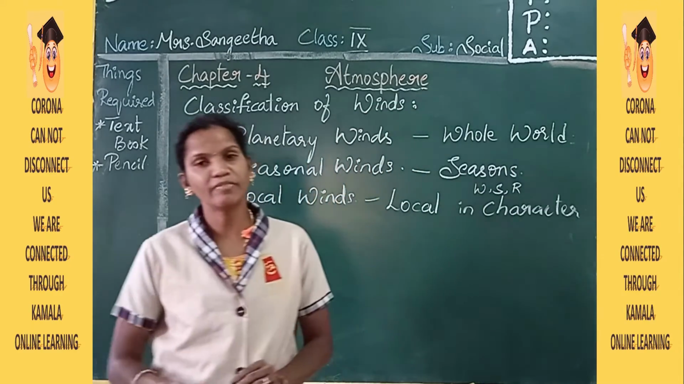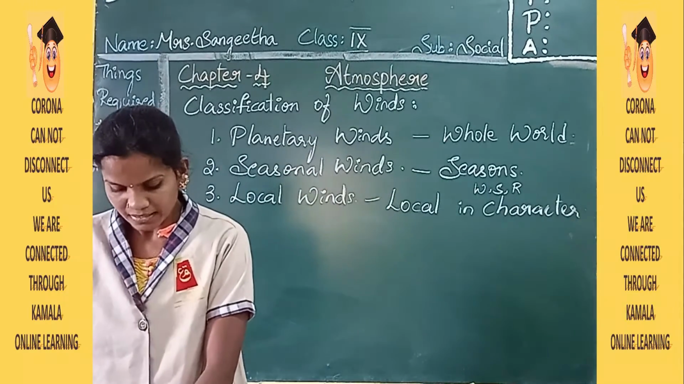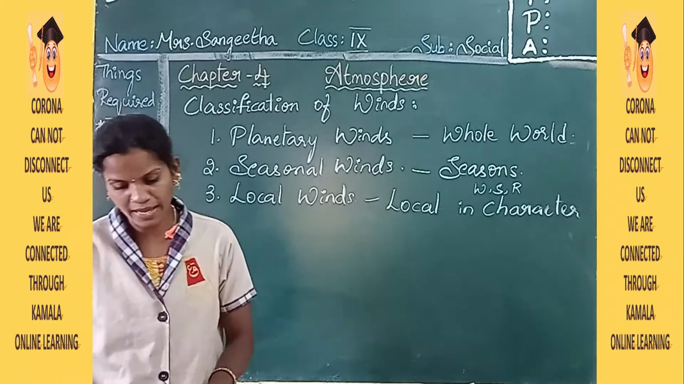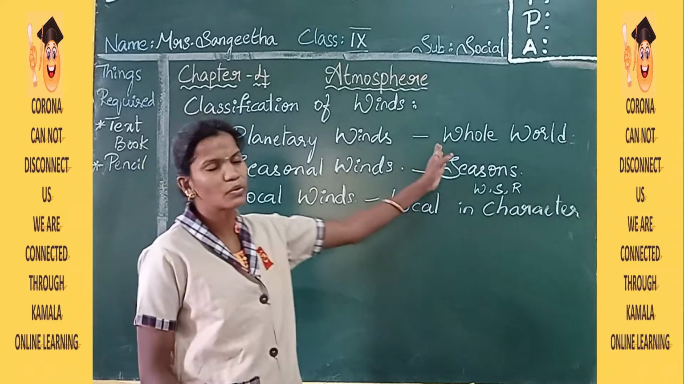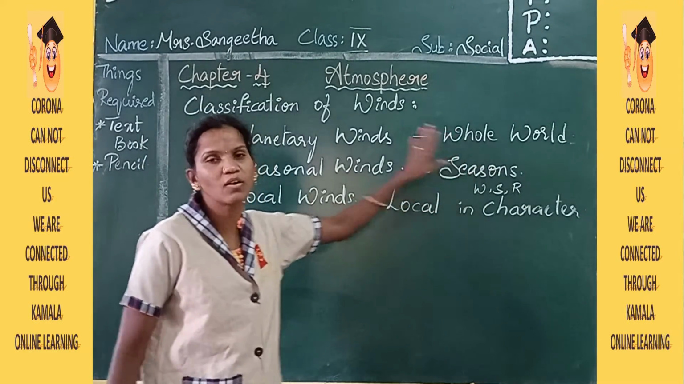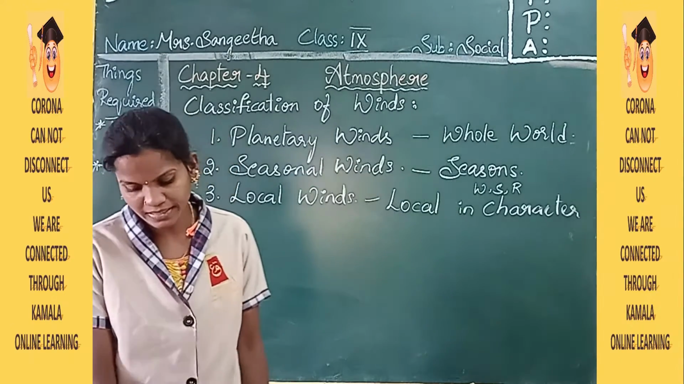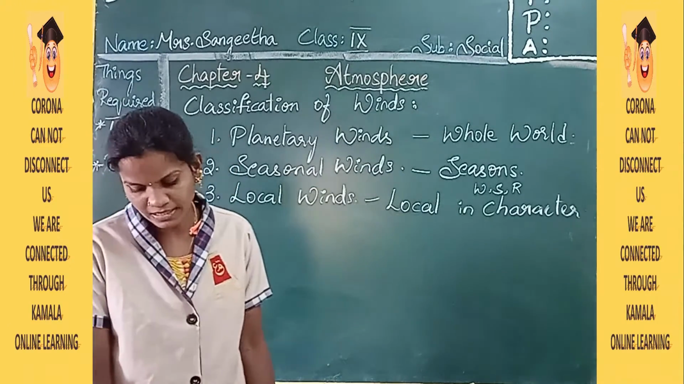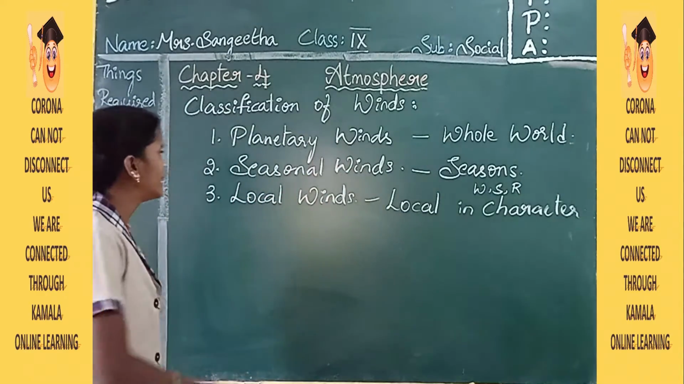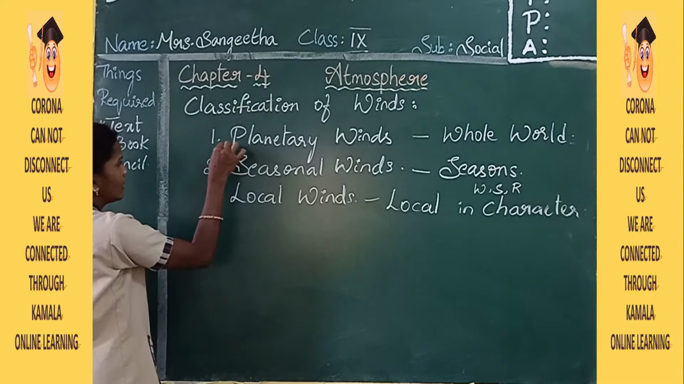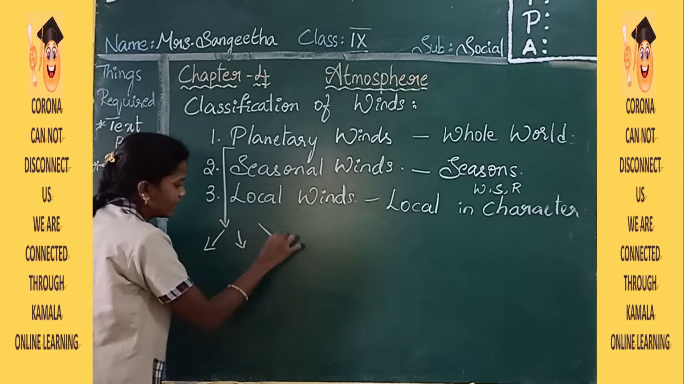Let us see briefly about the planetary winds. Planetary winds are winds that blow continuously and regularly above the world pressure belts. I said, throughout the world they blow continuously, and that is called planetary winds. These are of three types: trade winds, westerlies winds and polar winds. Planetary winds are again divided into three types.